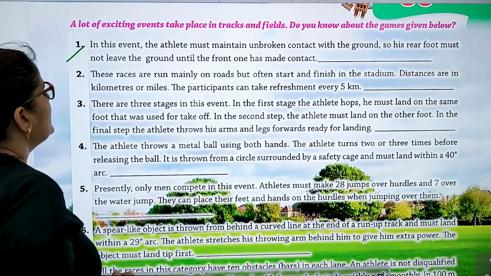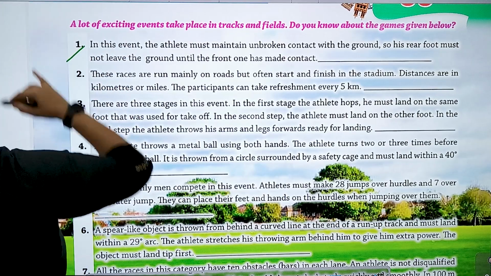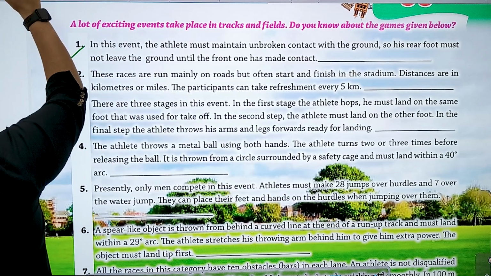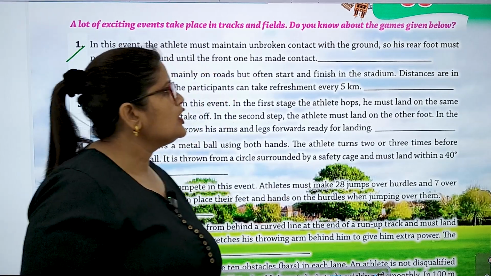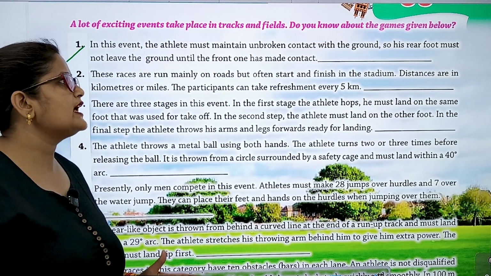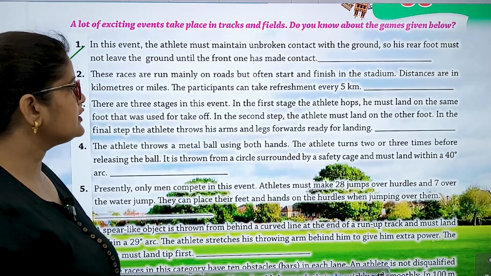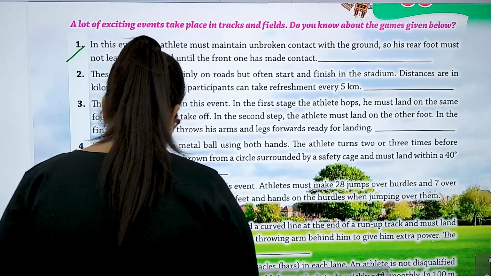Number 1. In this event, the athlete must maintain unbroken contact with the ground, so his rear foot must not leave the ground until the front one has made contact. Okay, so which game is this? Which game is this? It is race walking.